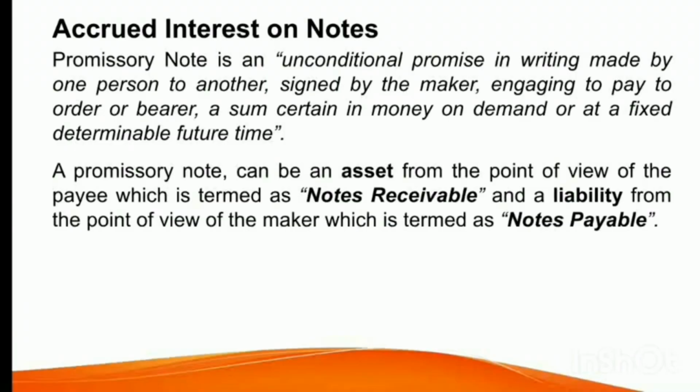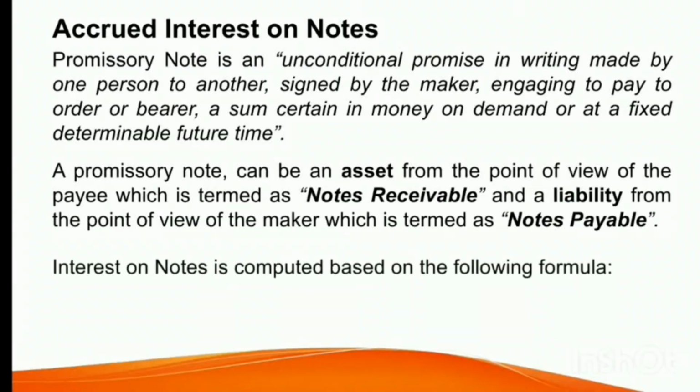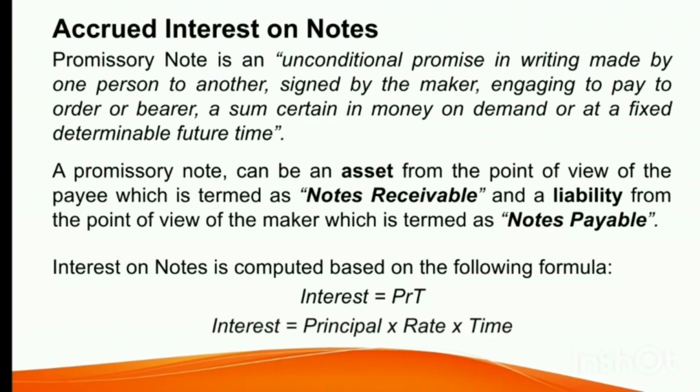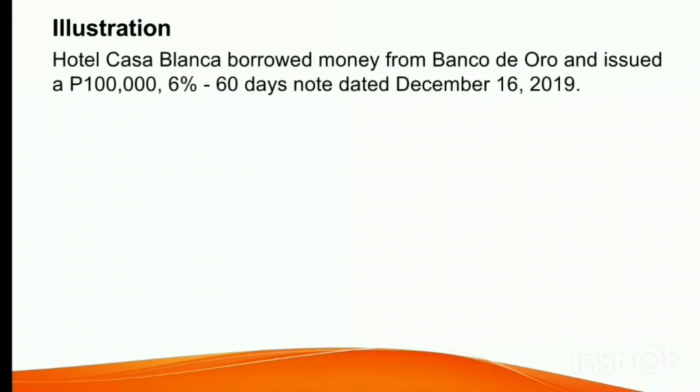The interest on the notes is computed using the formula interest equals PRT, or interest equals principal times rate times time. And we have here an illustration. Hotel Casablanca borrowed money from Banco de Oro and issued a 100,000 pesos 6% 60 days note dated December 16,